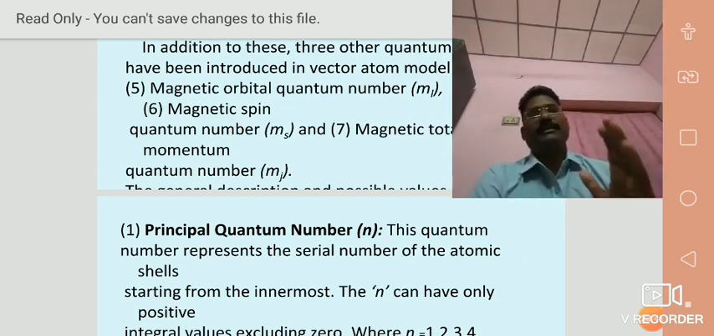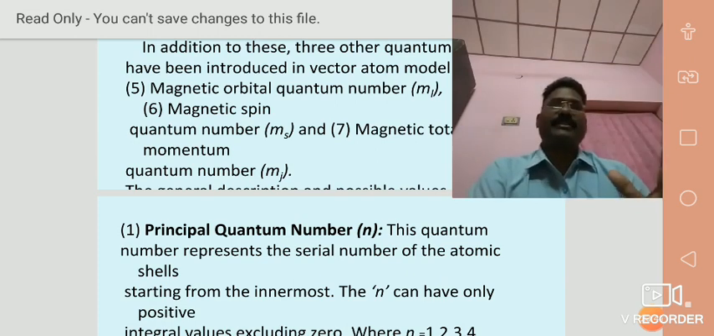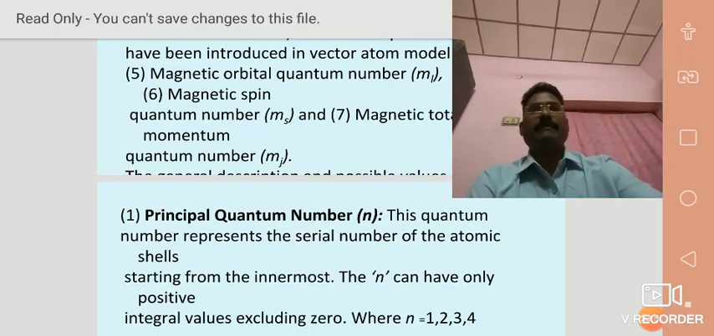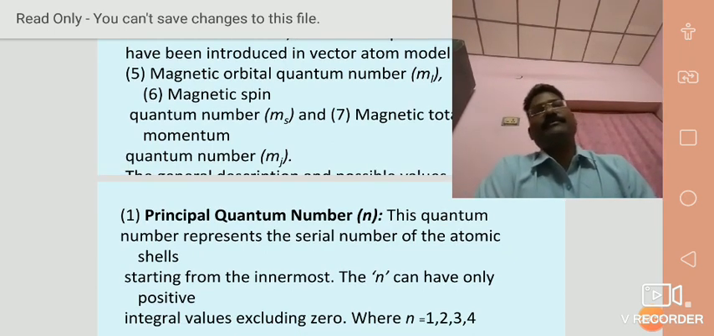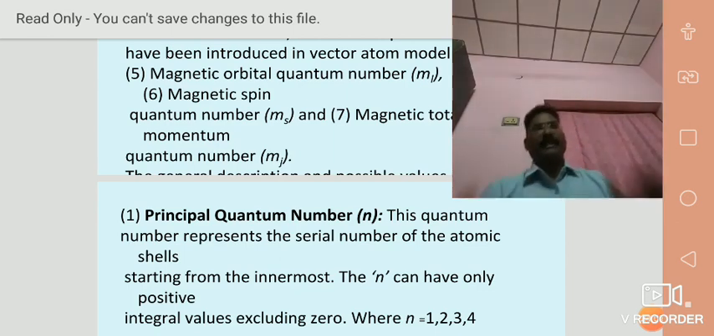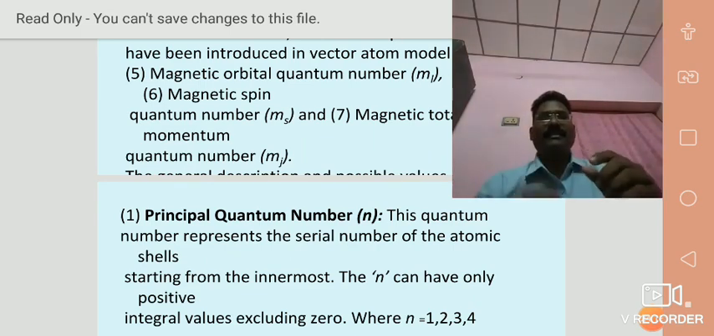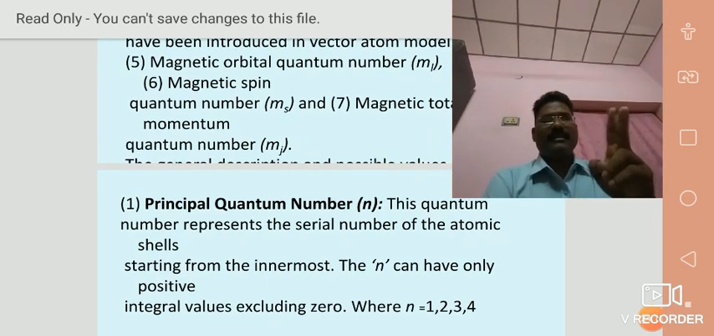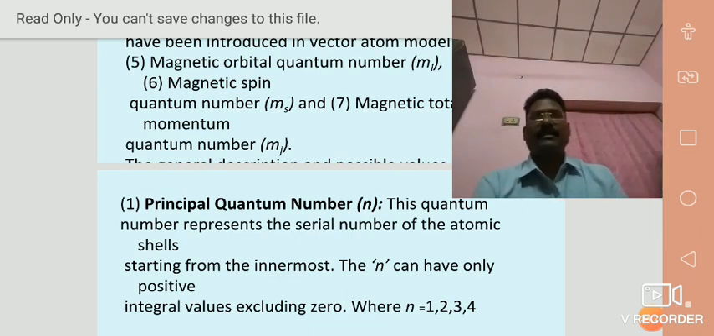Each quantum number has its own characteristics, as explained by me. One is the principal quantum number, small n. This quantum number represents the serial number of the atomic cells. How can we understand? The principal quantum number represents the number of orbitals of the electron in an atom. Therefore, this is written as the serial number of the atomic cells. Cell means orbit, orbit means cell. No doubt.